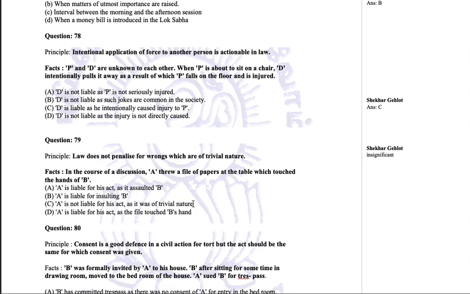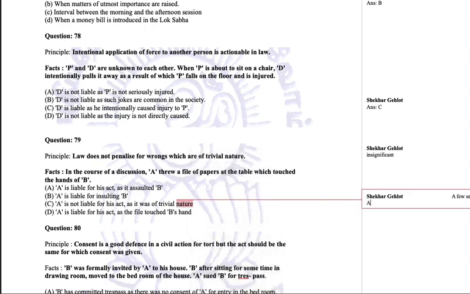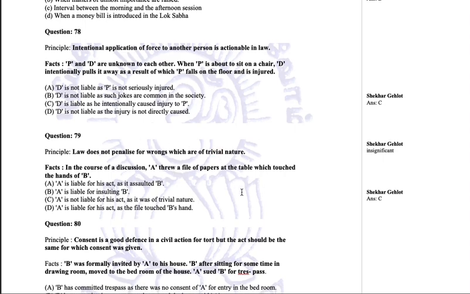So this option is C, because it's a trivial act, and definitely no one can be held guilty for such acts. If we are going to make society this sensitive that they are going to rush to the court for each and every small thing, then courts are going to be overburdened, and society is going to be hardly jeopardized by that. So it is in the interest of the society as well as the law that trivial cases, which are of trivial nature, should not be brought to the court and should not be discussed.